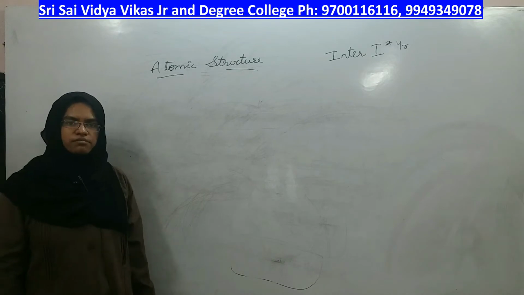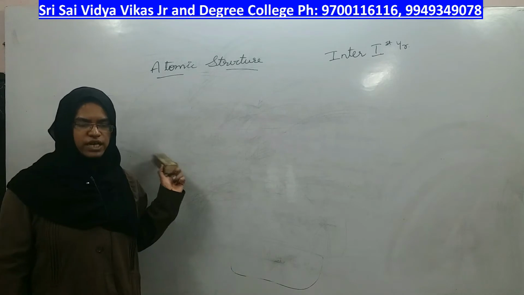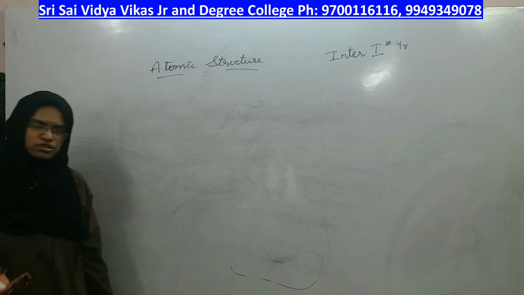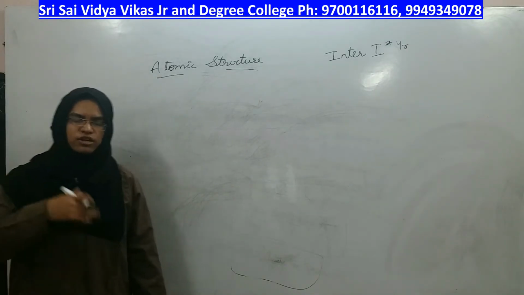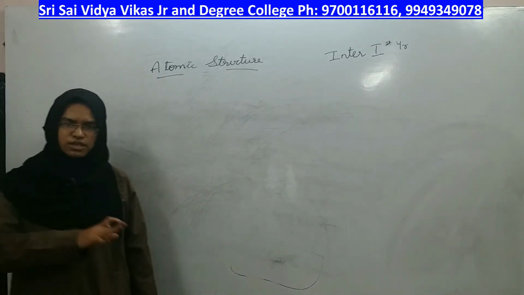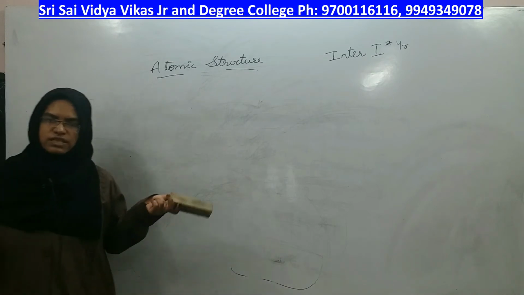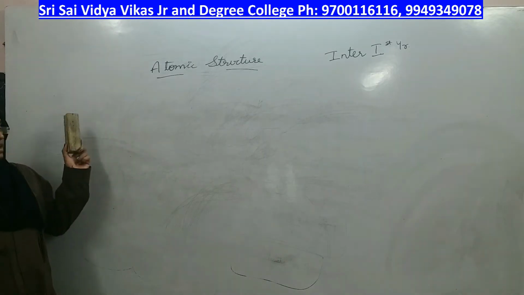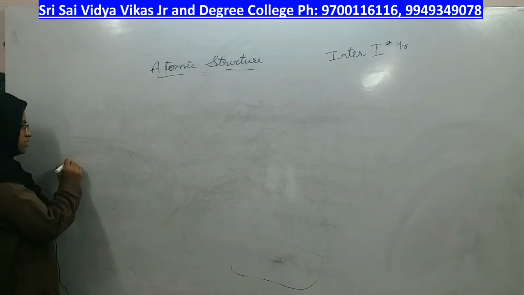If you remember, in the previous class we discussed J.J. Thomson's model of the atom and Rutherford's model of the atom. Seeing the limitations of J.J. Thomson's model, Rutherford came up with yet another model, explaining those limitations. But in Rutherford's model also there were certain limitations which had to be overcome by yet another model which came after Rutherford, and that was Bohr's model.